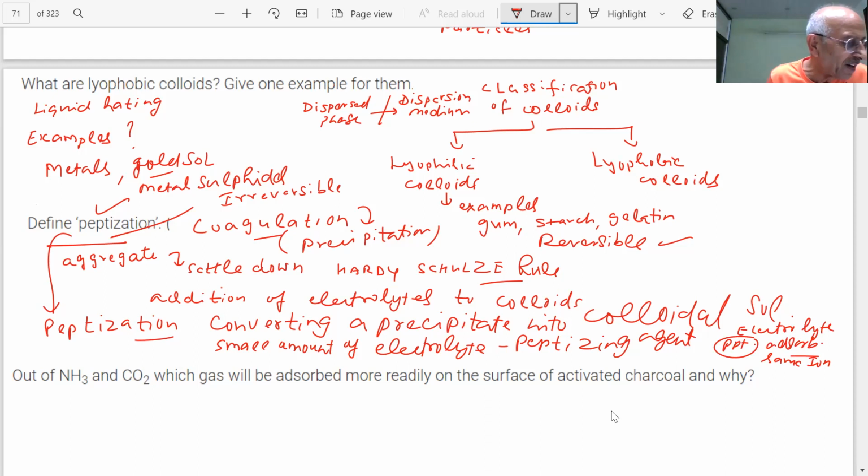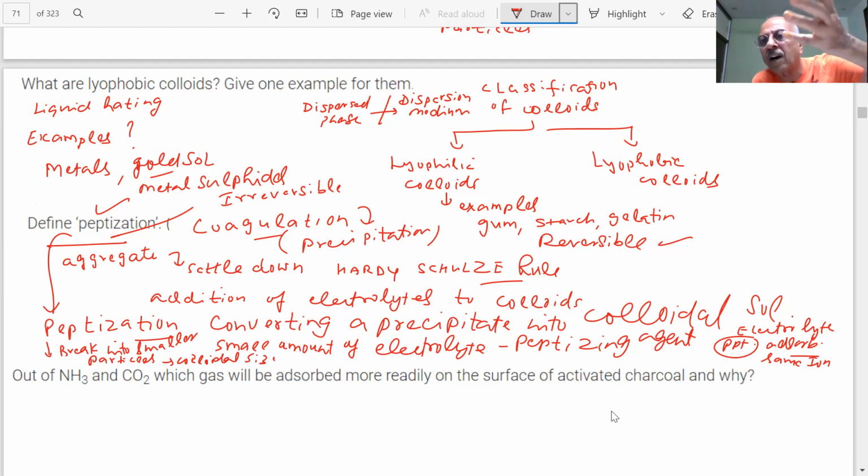Then these particles will repel each other and they will break into smaller particles of colloidal size. Got my point, student? So make a correction to what we said. There is a difference between precipitation and peptization. Peptization is the opposite of precipitation.